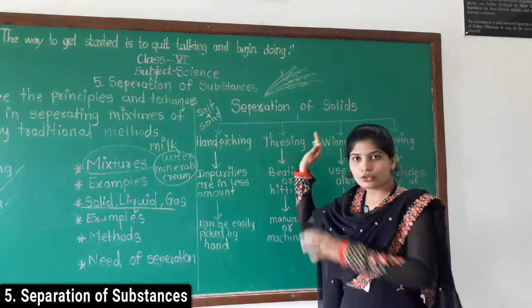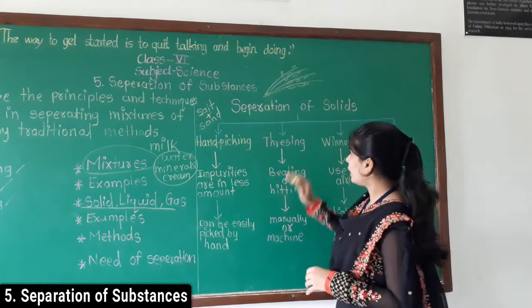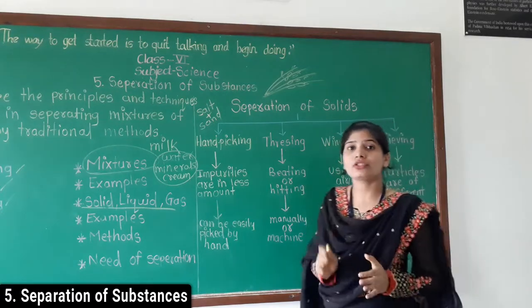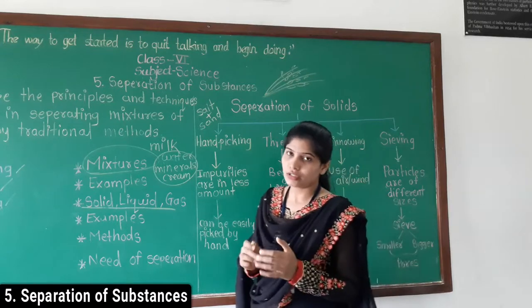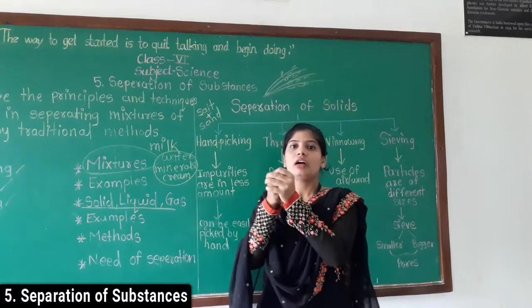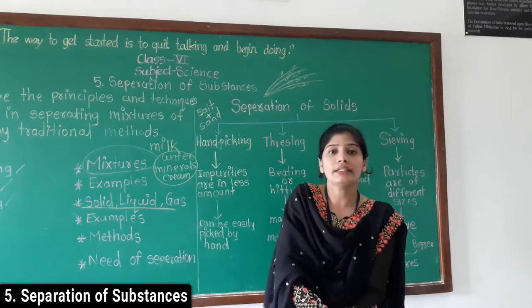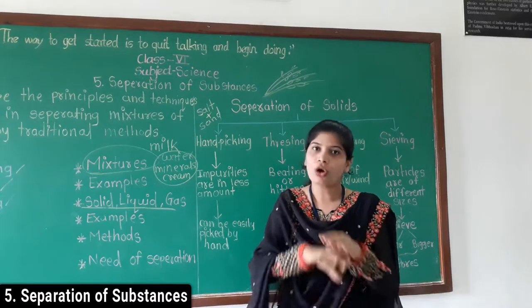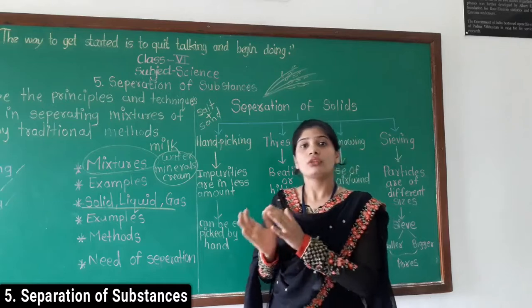Can you use these grains directly for eating? No. So here we can use the threshing method. What are we doing in threshing? We hold the bundles of crops like this and beat the bundle on wood or on the ground. That is known as threshing.